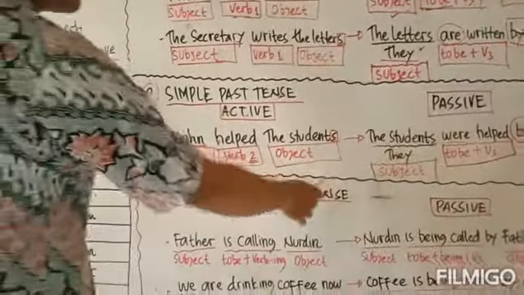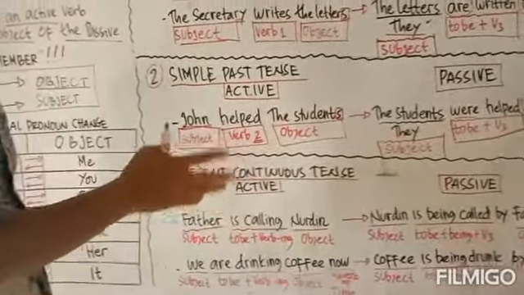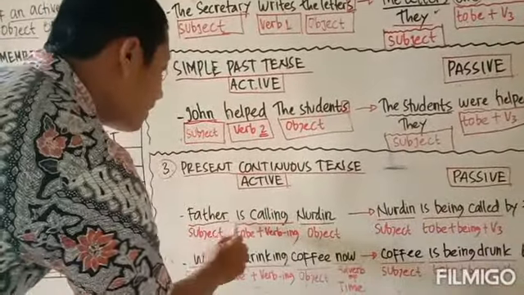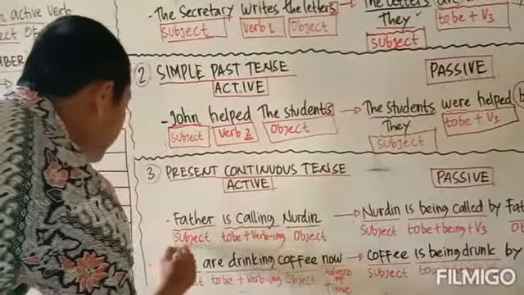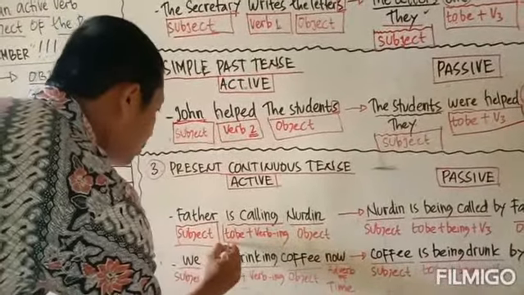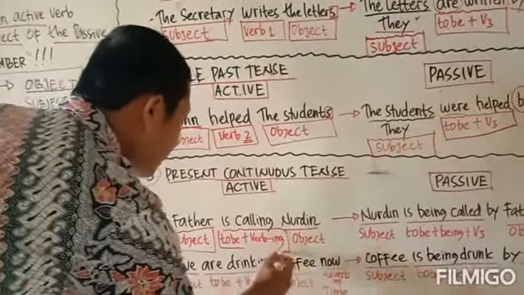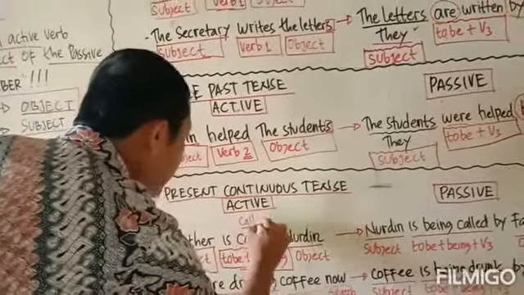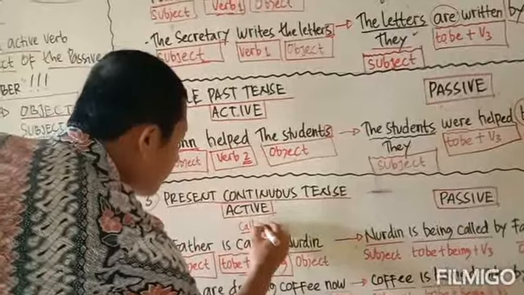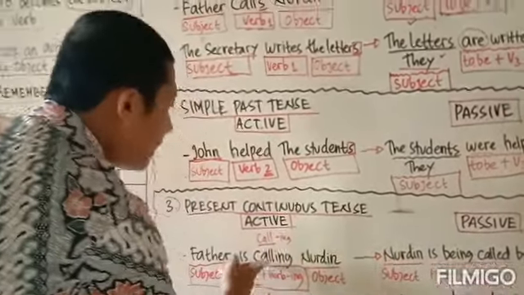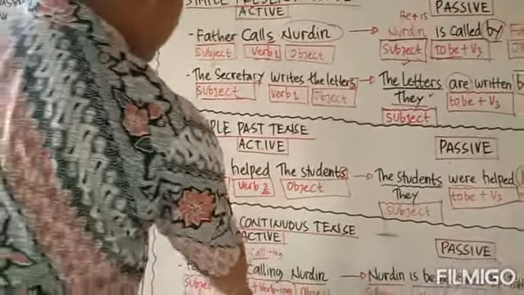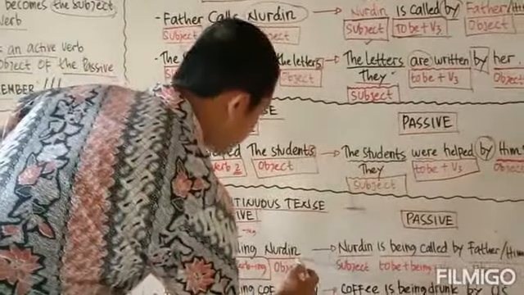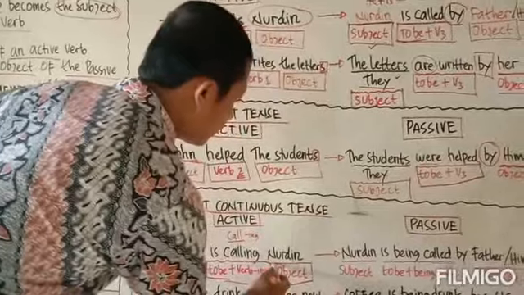In the present continuous tense, ongoing activity, kegiatan yang sedang berlangsung, bentuk aktifnya adalah Father is calling Nurdin. Jadi ada subject plus to be plus verb ing. So call is the main verb, plus ing, that is calling. Nurdin is the object. Ya, Nurdin itu laki-laki adalah objeknya.